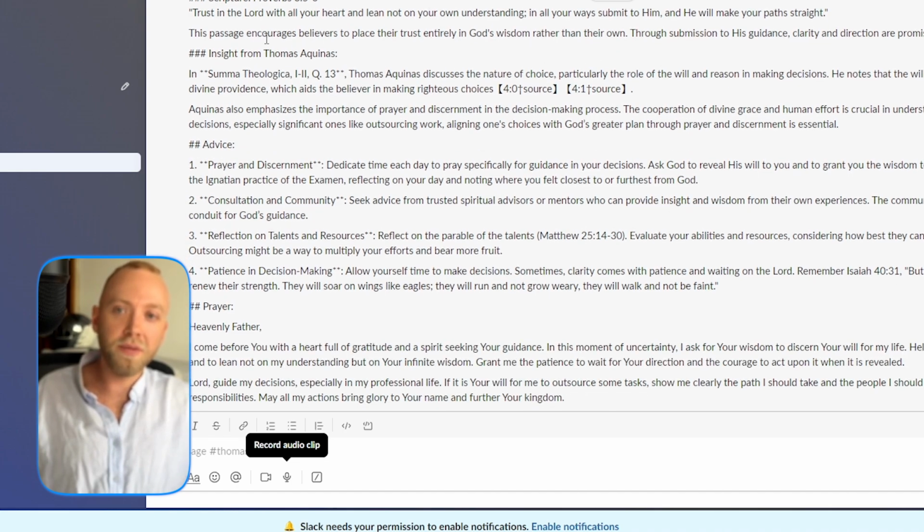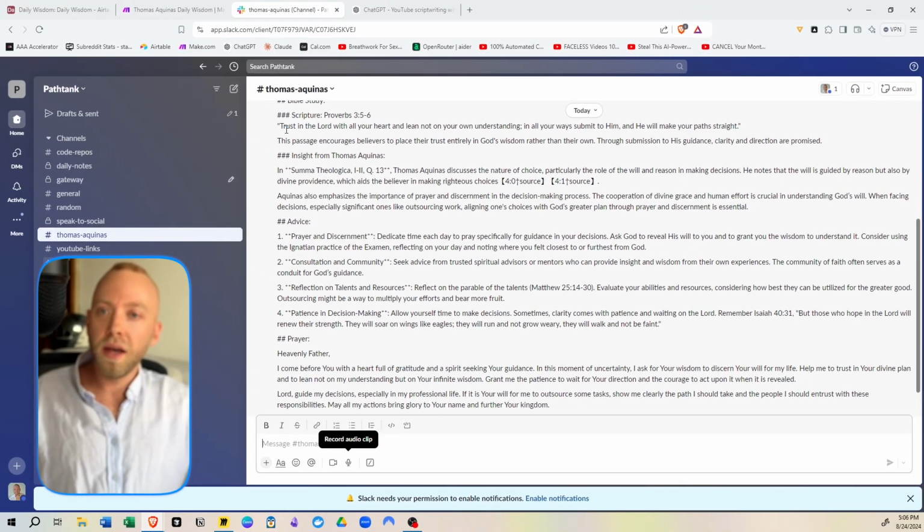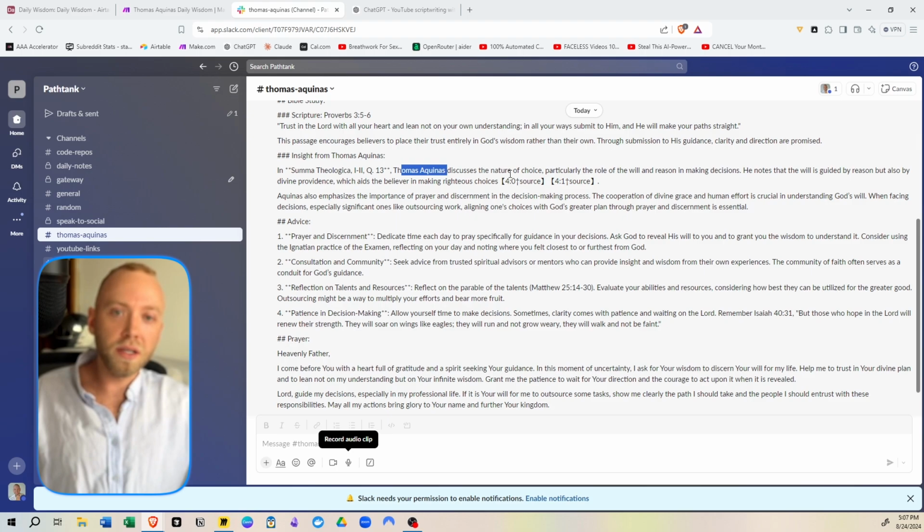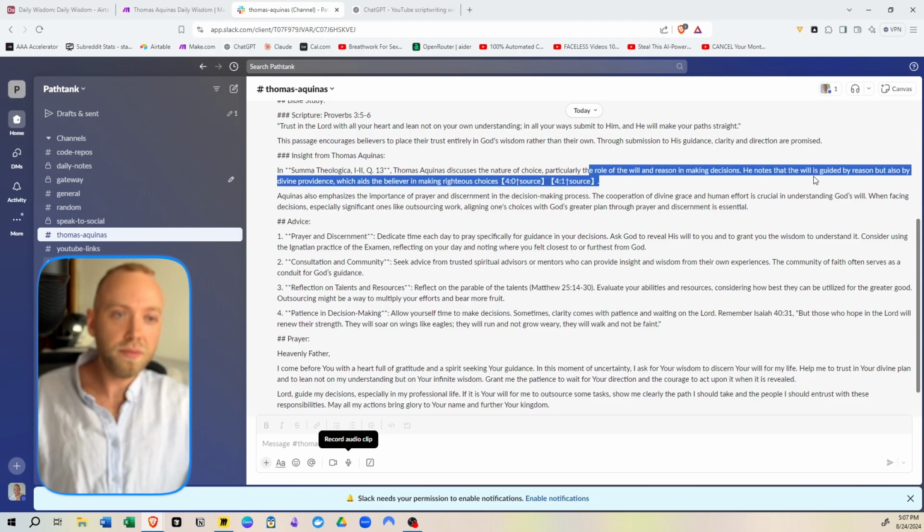So this is fantastic. It's got us a beautiful Bible verse that Thomas picked up. Trust in the Lord with all your heart and lean not on your own understanding. In all your ways submit to him, and he will make your paths straight. So you can see he's also drawing from his Summa Theologiae. Thomas Aquinas discusses the nature of choice. Okay.